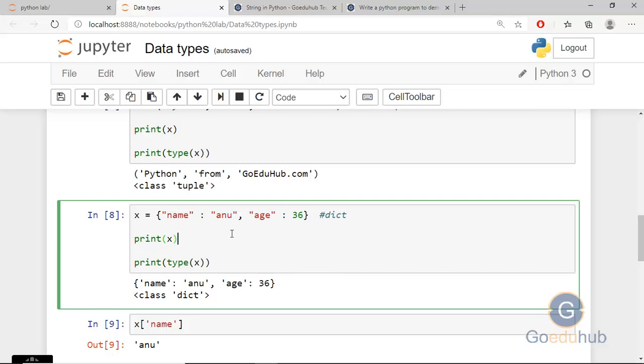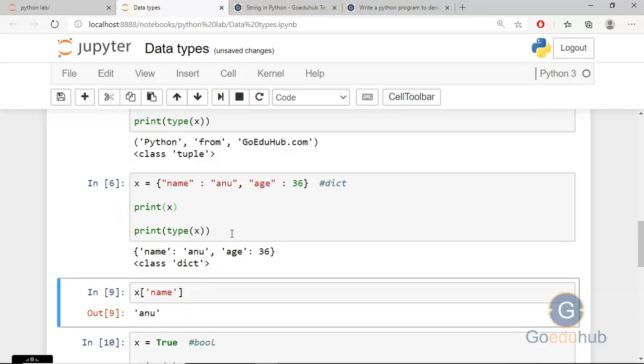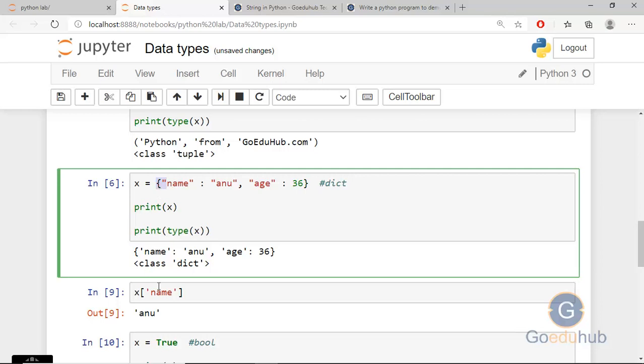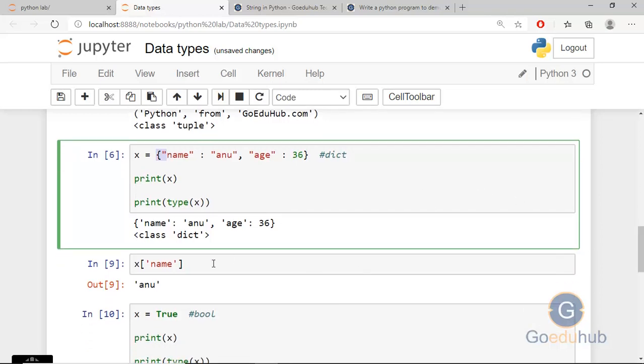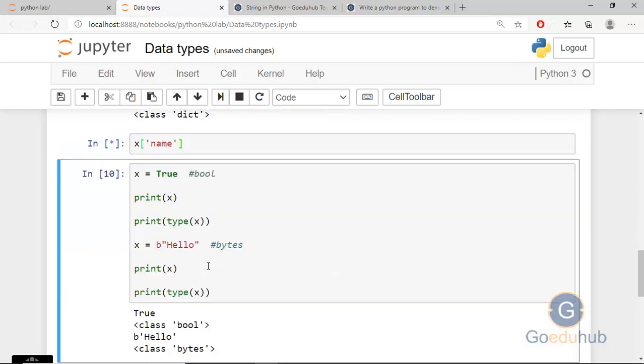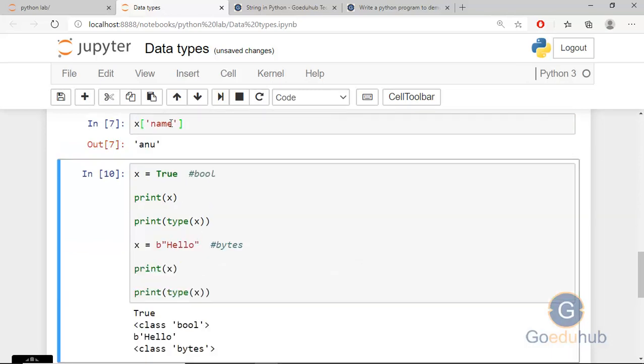This is the dictionary and you can see the output, and the class of a dictionary is dict. To access a particular value, you can write x of name, x of key, and it will give you the value.